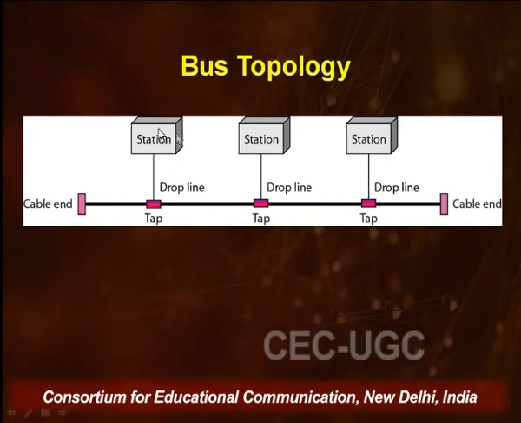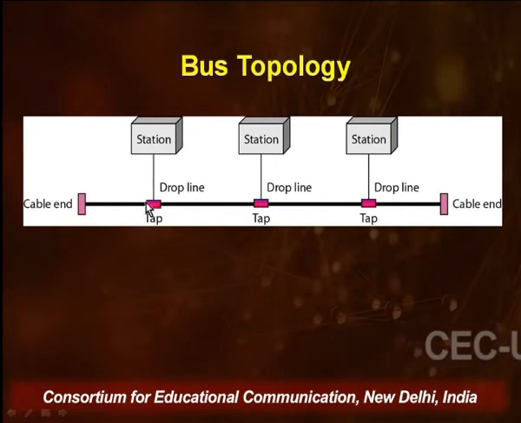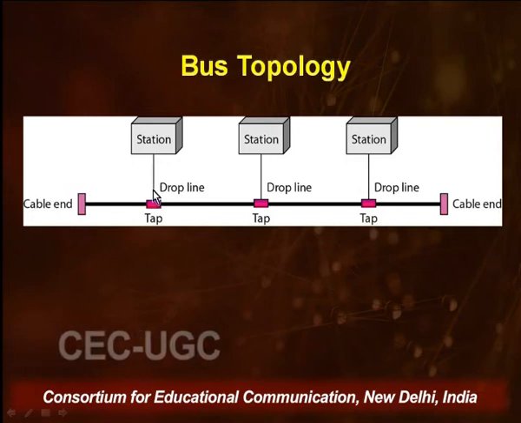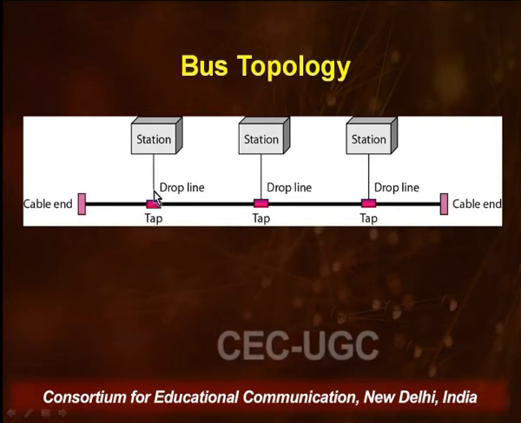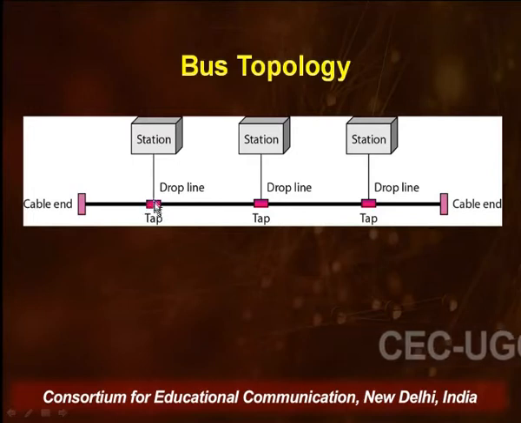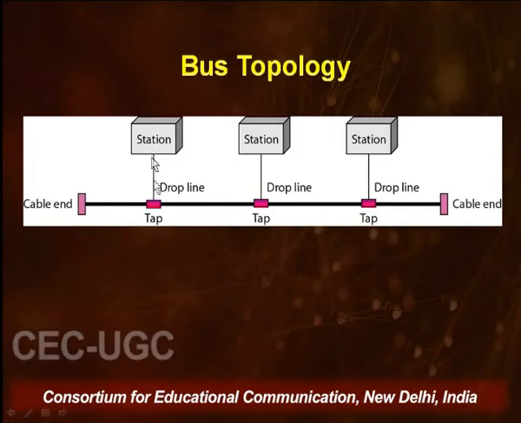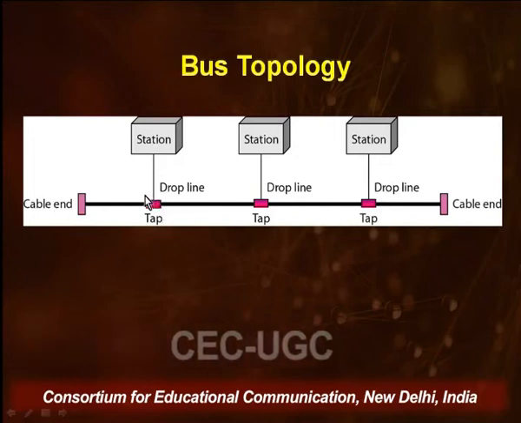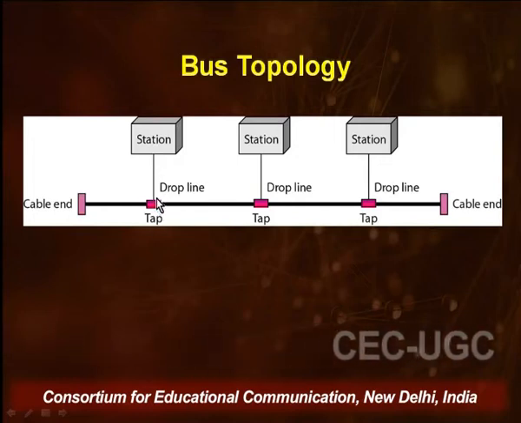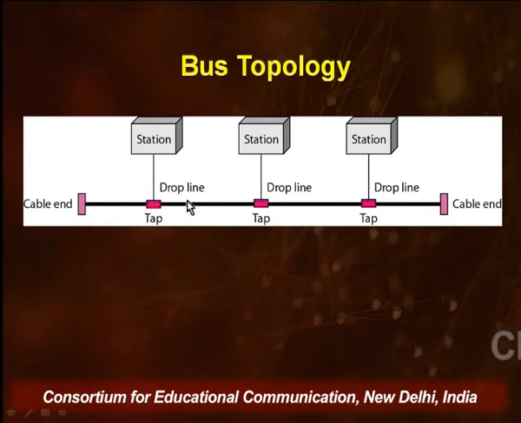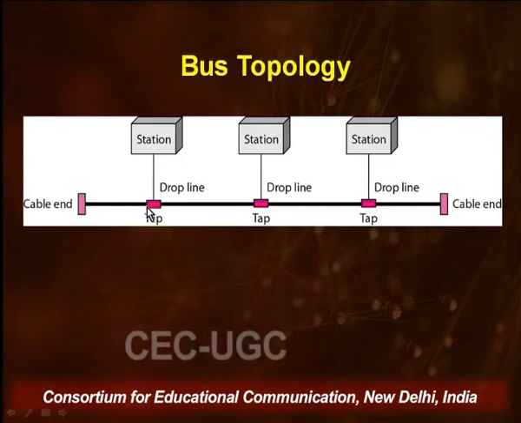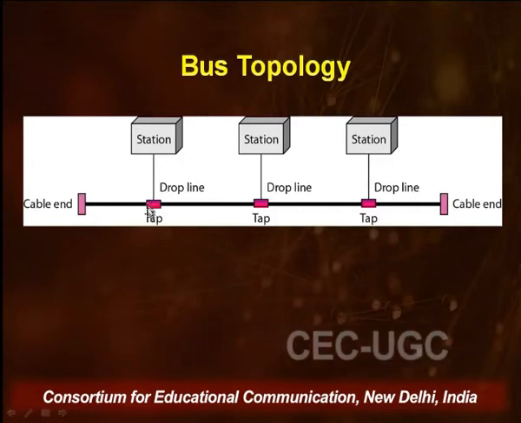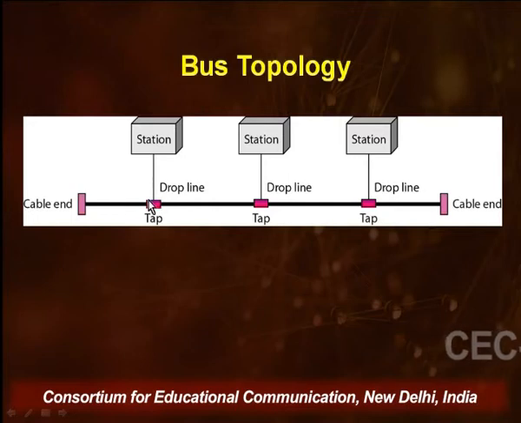Now, devices which need to communicate are connected to this cable through what is called a drop line and a connector which is called a tap. The pink thing that you see is a tap, and this line is a link which is just connecting the station with the cable. The tap generally splices through this cable, or sometimes it just punctures the sheath of the cable and makes a connection with the internal metallic core, and that's how the station gets connected with the cable.